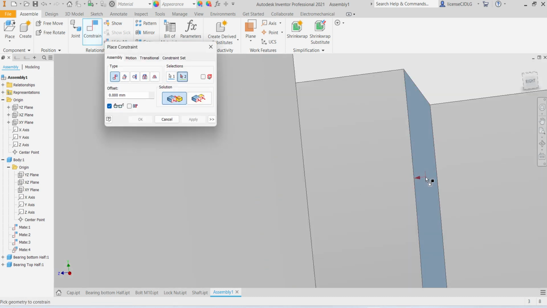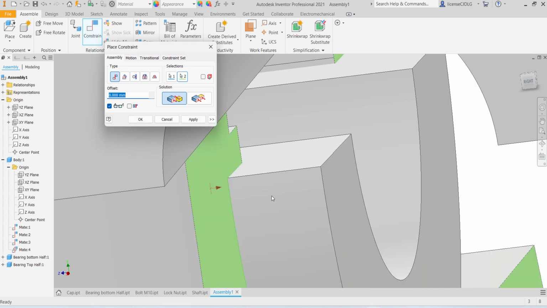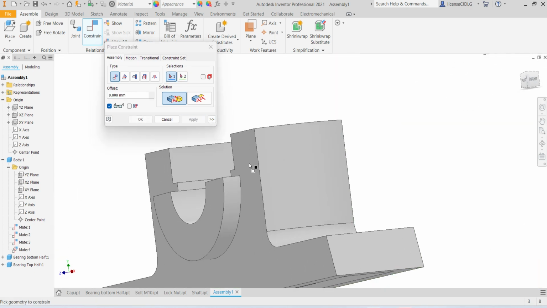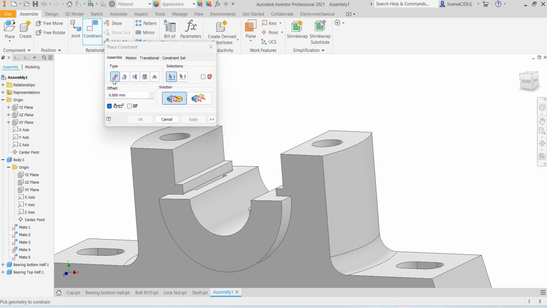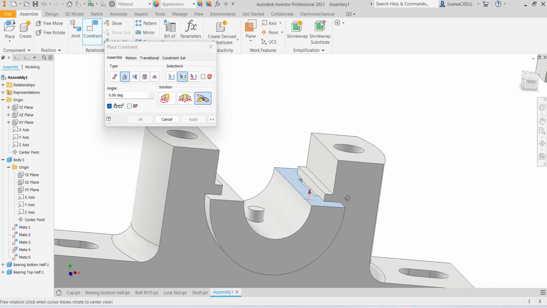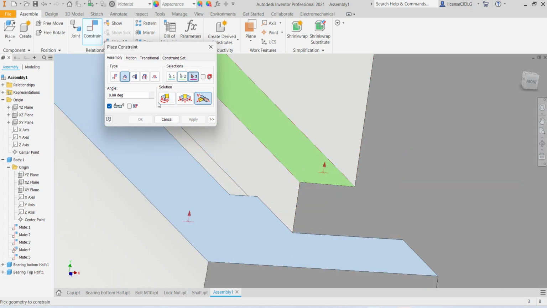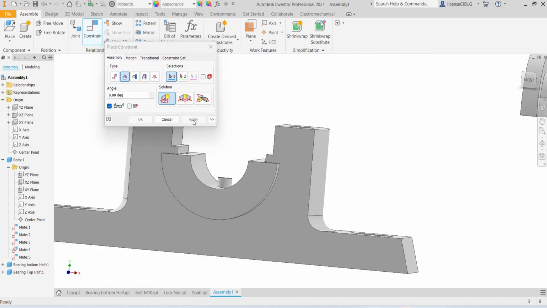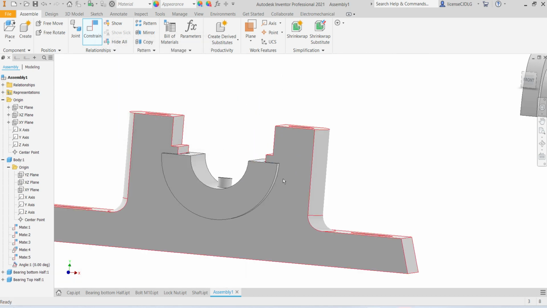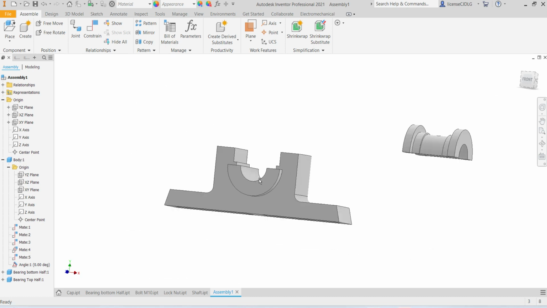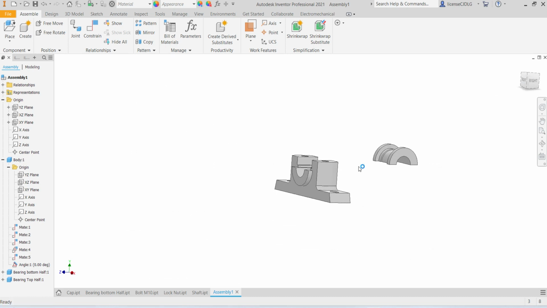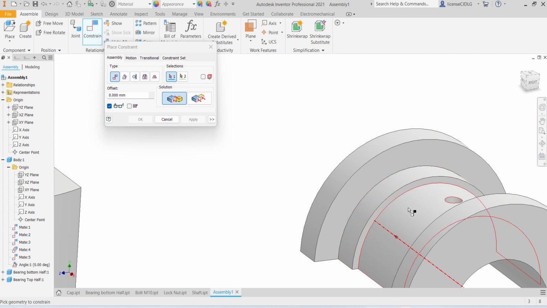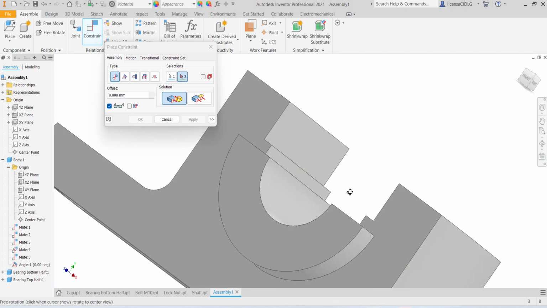Select this surface and this surface. Okay, select this surface, so 0 degree, apply. Again select this one, give the constraint.